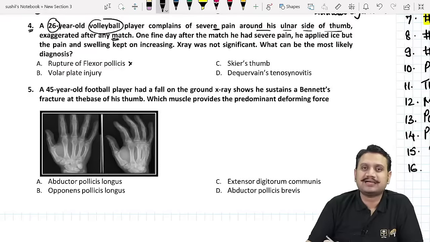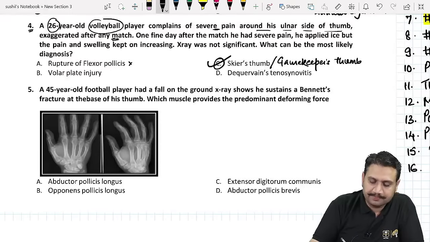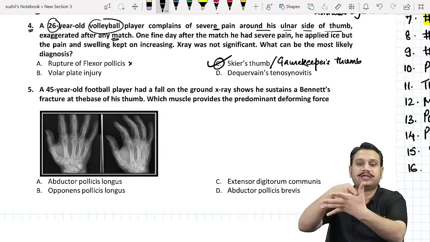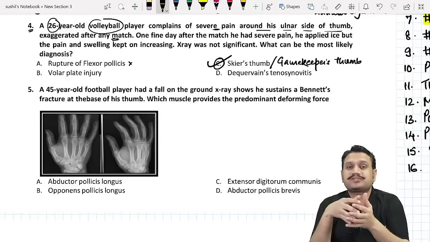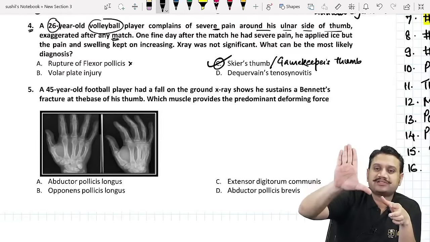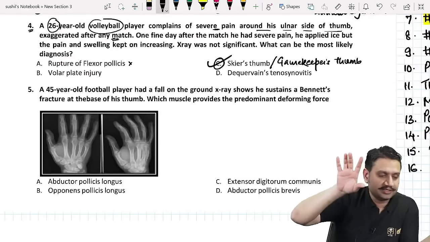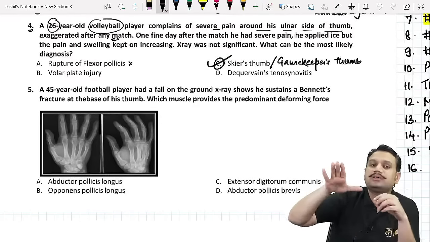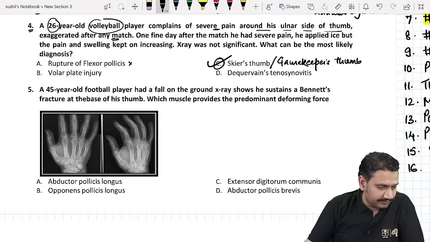Skier's thumb. What exactly is that? Skier's thumb is also known as the gamekeeper's thumb. It is an injury to the ulnar collateral ligament of the thumb. When somebody is trying to catch a ball, lands on the ground, or gets stuck against a pole, the thumb gets stretched and this area has maximum stress. The ulnar collateral ligament getting damaged is what you call skier's or gamekeeper's thumb.